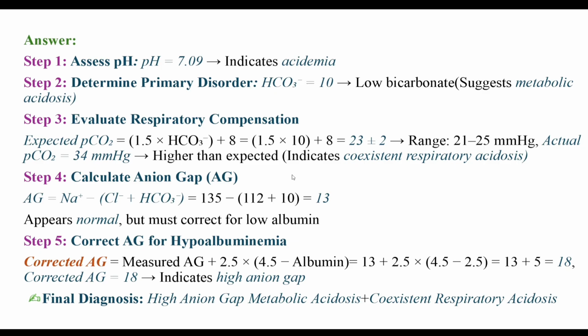And the anion gap is equal to 13, and for the albumin we have to correct the anion gap. So corrected anion gap is 18, that indicates high anion gap. So it is high anion gap metabolic acidosis plus coexistent respiratory acidosis.